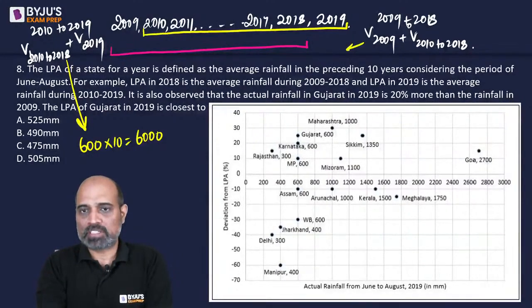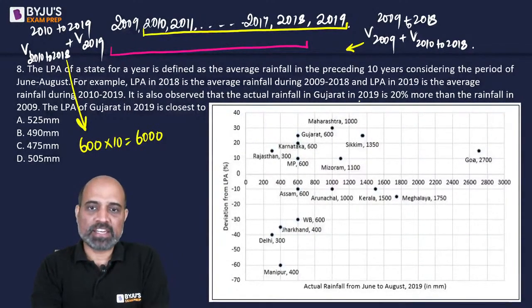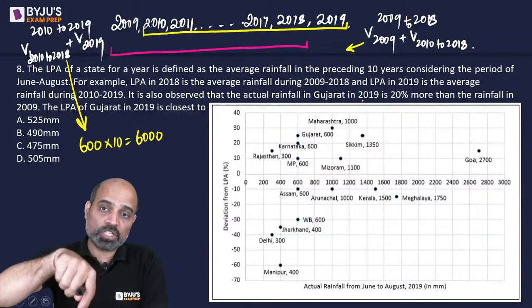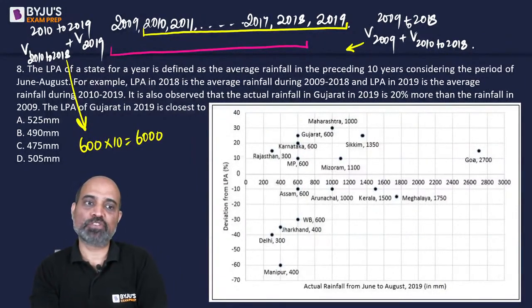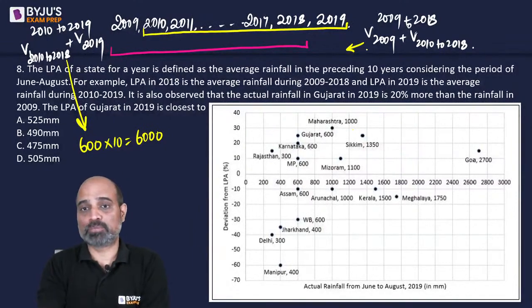एंड इफ यू टॉक अबाउट दिस ईयर, it is given that the particular 2009 is 20% more than the rainfall in the year 2019 is 20% more. So 2009 का अगर केवल देखें हम लोग, that is going to be 600. तो 600 किसका 20% ज्यादा है?